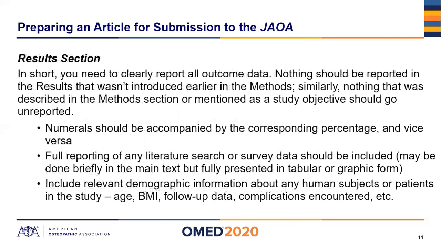Moving to the results section. Briefly, you need to clearly report all the outcome data. Nothing should be reported in the results that wasn't introduced earlier in the method section. And along the same lines, nothing that was described in the methods or mentioned as a study objective in the abstract should go unreported.